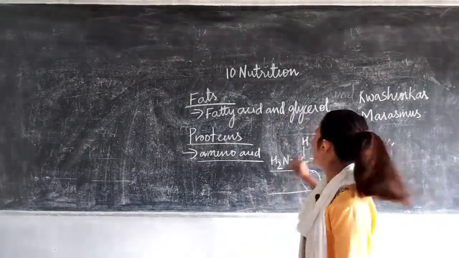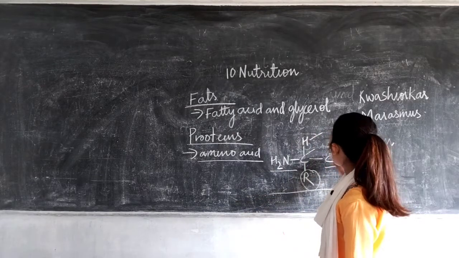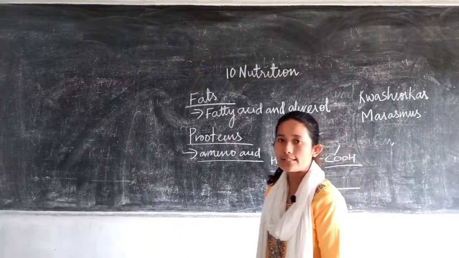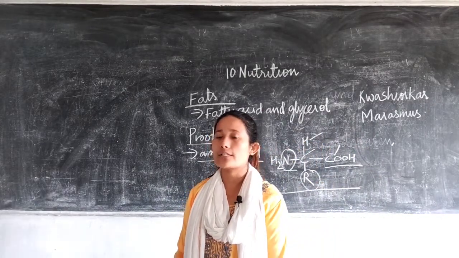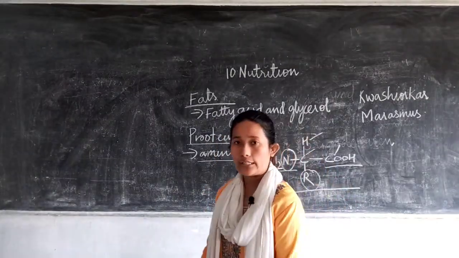You can see that other than carbon, hydrogen and oxygen, you have even nitrogen in the amino acid. That's why nitrogen is very important for our body, because it helps in the formation of different kinds of proteins.